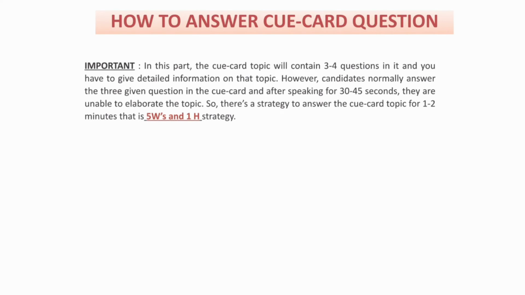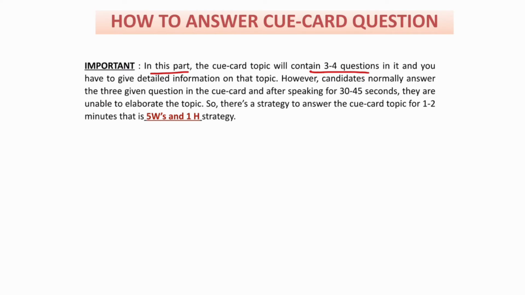Now let's check how to answer a cue card question. Now you'll say, ma'am, yes, I have written these words. Now how do I elaborate these words in sentences? This is the point. In this part, the cue card topic will contain 3 to 4 questions. I've already shown you that 4 questions were given to talk about a person you love or admire, right?